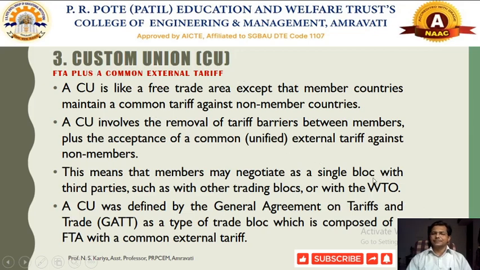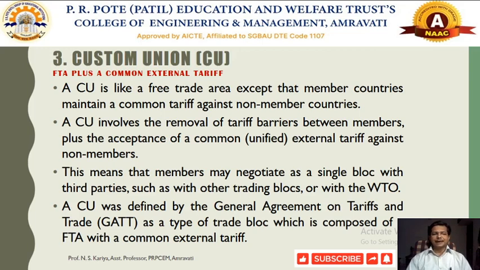Those who are members of the WTO, suppose they are conducting some international trade with a customs union, and those who are not members of that customs union have to pay some common external tariff to conduct international trade with the member countries belonging to the customs union. So this is again a more advanced form of FTA.